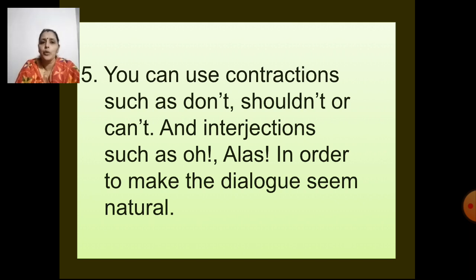So instead of do not, I can use don't. Do not do this, I can say don't do this. I can't do it, right? So I can use the short forms here, and also I can use interjections such as oh, wow, alas. I can use this so that the dialogue seems natural, right? When somebody is getting a gift for you, or you get something that you want, and then you say wow, right? So that same thing you can do while writing also. You can put interjections while writing also.